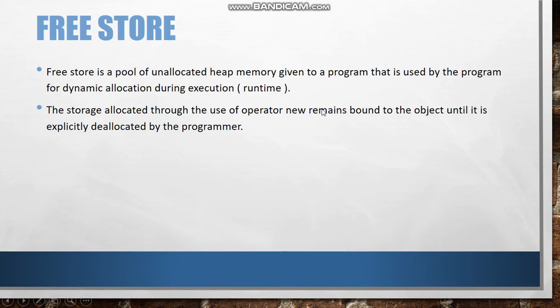The new keyword is used to create the free space, or dynamic allocation of memory is done, and the delete keyword is used to deallocate the memory space. The storage allocated through the operator new remains bound to the object until it is explicitly deallocated by the programmer with the delete keyword.